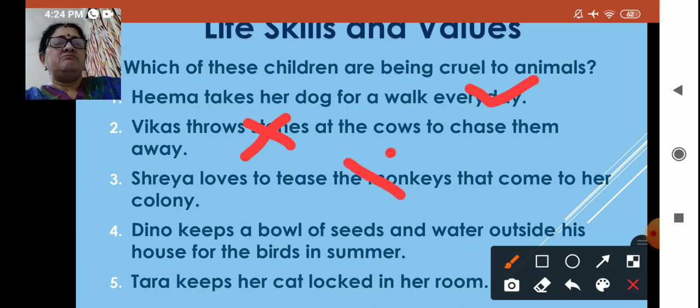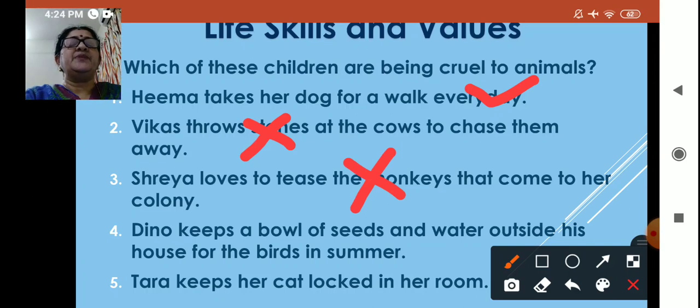I'll put it like this. Dino keeps a bowl of seeds and water outside his house for the birds in summer. Okay. In summer, they all need water and they also need some food to eat.